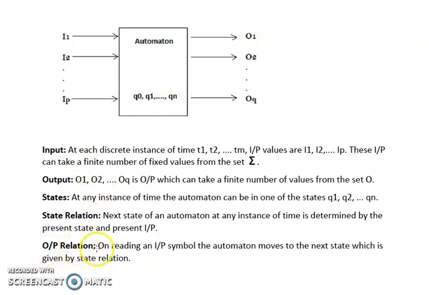Now, output relation. On reading an input symbol, the automaton moves to the next state, which is given by the state relation. So, while we are reading any input symbol, our automaton will move to the next state and correspondingly generate the next output. As we told you in the example of dirty clothes washed through a washing machine, when we provide the input I1, that is our dirty clothes, and we are in state Q0, the output generated is O1, that is dirty clothes itself, because they are not processed.